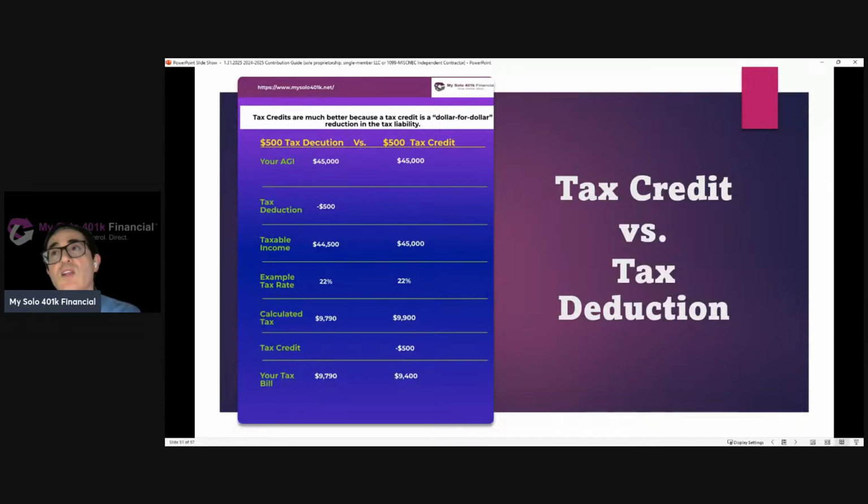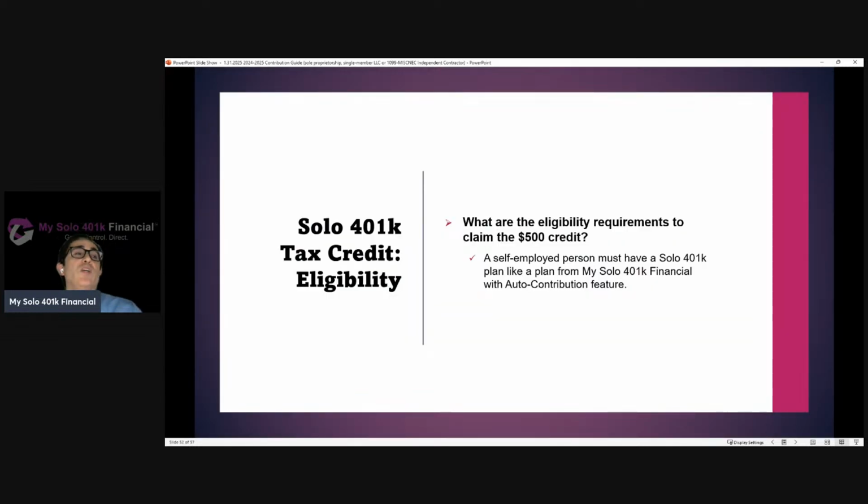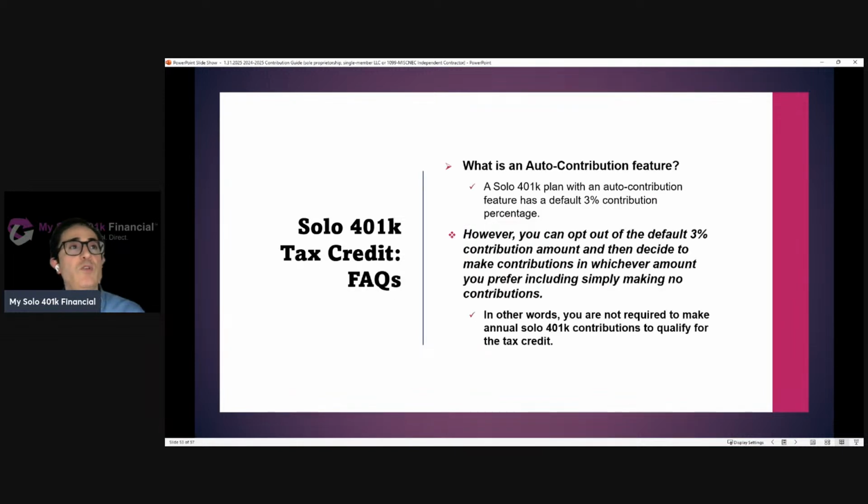So unlike a tax deduction, where you first reduce your income upon which your tax is calculated, with a tax credit, you first determine your tax liability, then you're able to reduce that tax liability dollar for dollar by the amount of the tax credit. So again, to be eligible, you need to have a plan like ours that includes the automatic contribution feature.